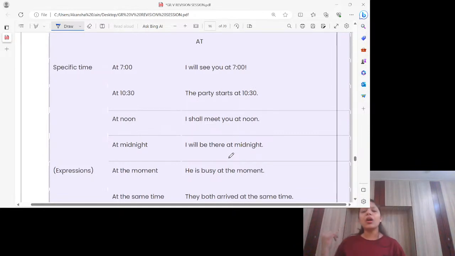Okay, I'll call her to wish happy birthday at midnight. What does it mean? रात के 12 बजे. Again, a specific time we got. So that means we are using at. So at we use always for something specific.